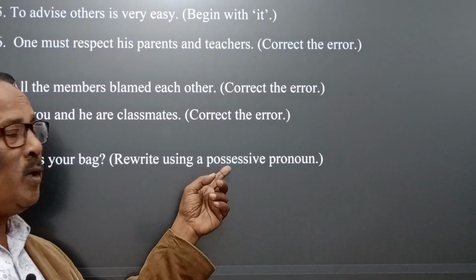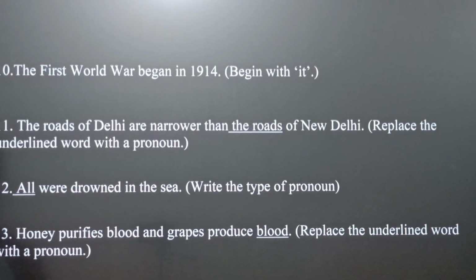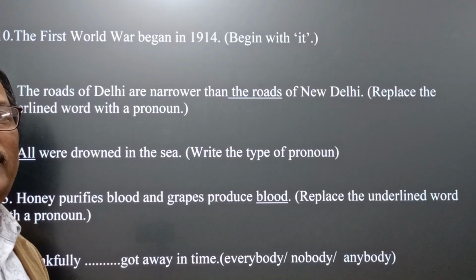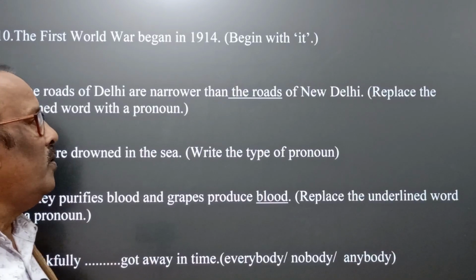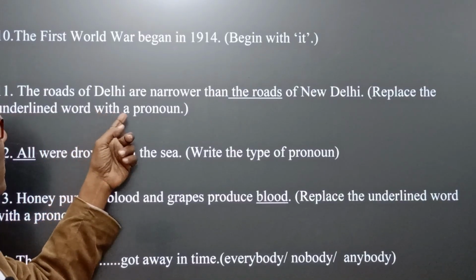Rewrite using a possessive pronoun. Question number 10. Here we find the First World War began in 1914. Begin this sentence using it. Number 11. The roads of Delhi are narrower than the roads of New Delhi. Replace the underlined word with a pronoun.